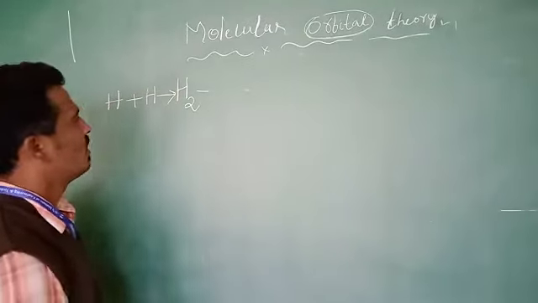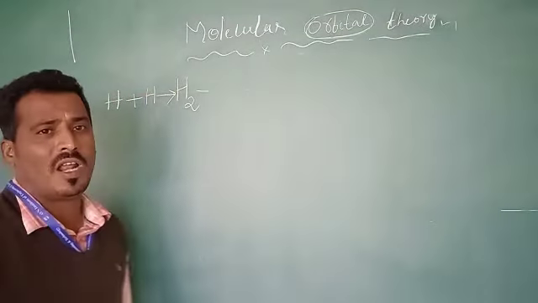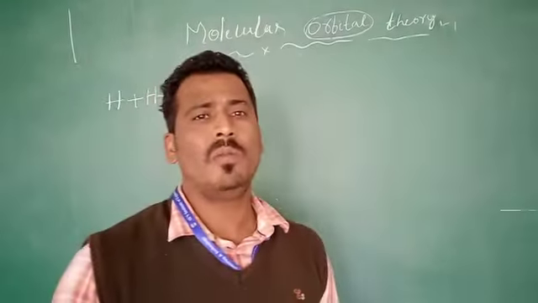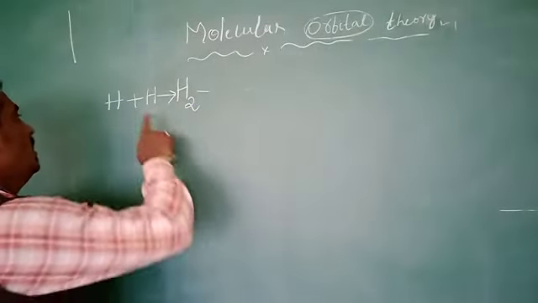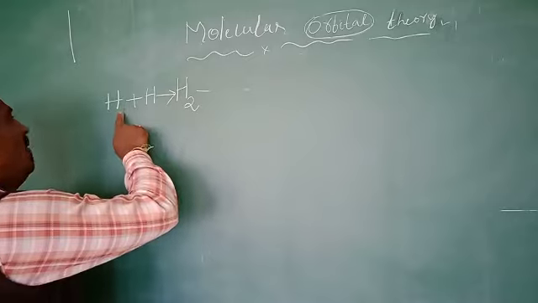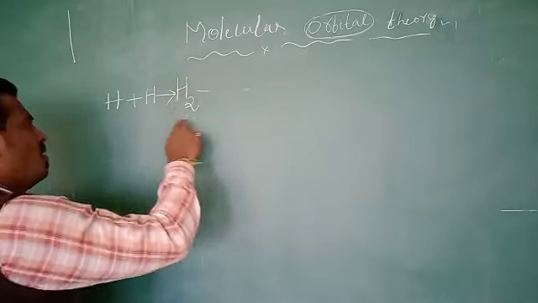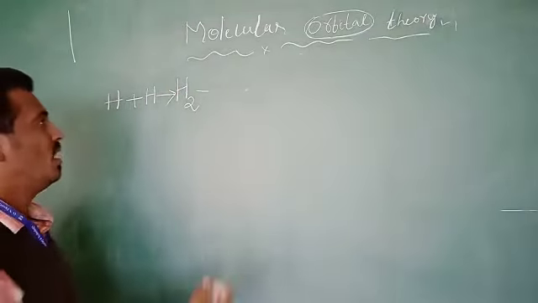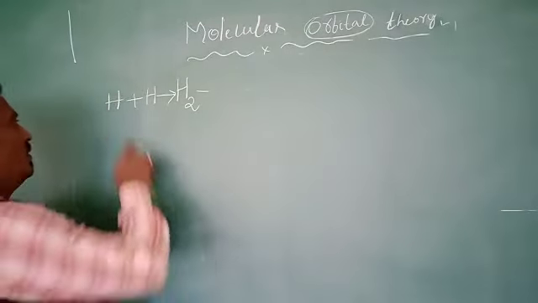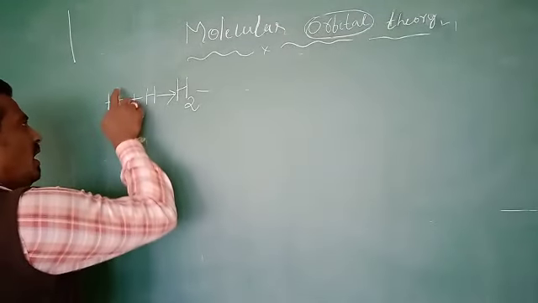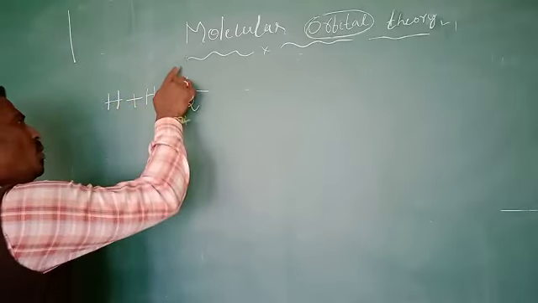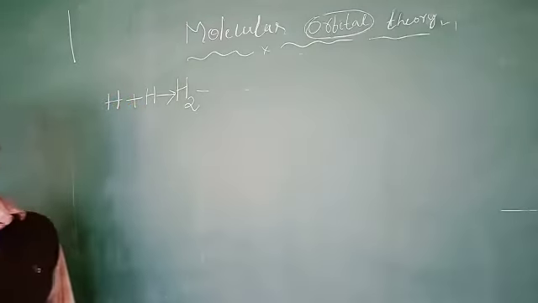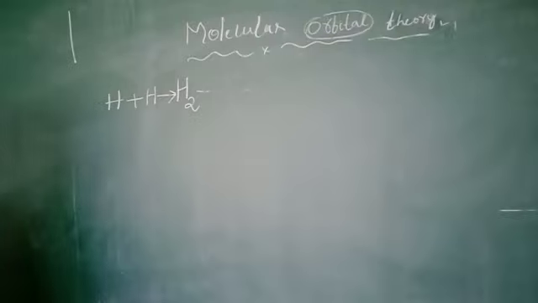How is it formed? A molecular orbital can be defined as the overlapping of individual atomic orbitals to get the molecular orbital. Your concept is overlapping: two individual hydrogen atoms overlap to get the hydrogen molecule.